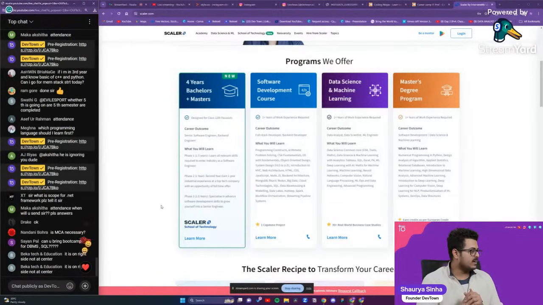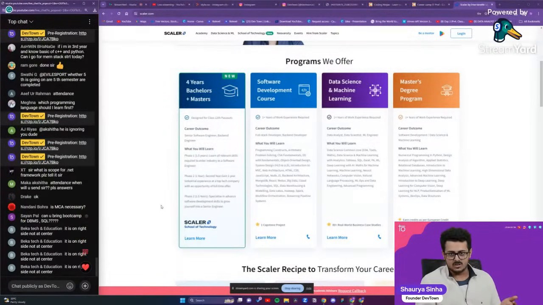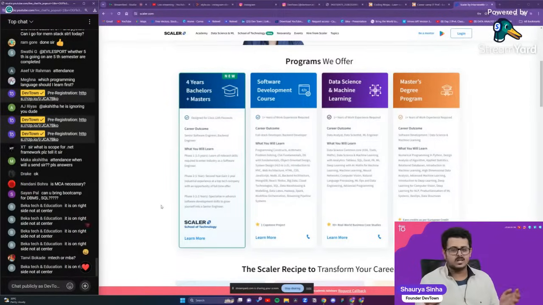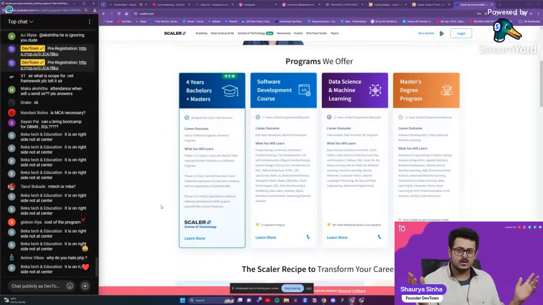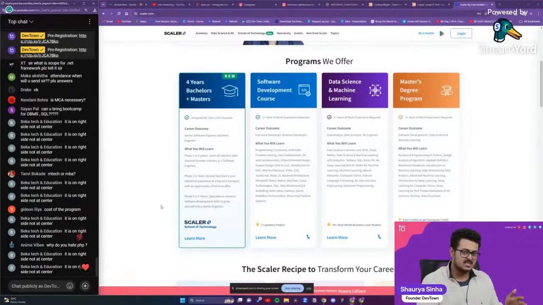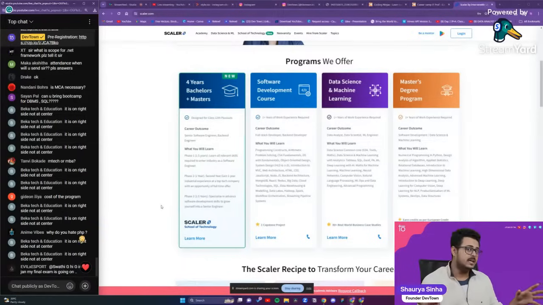Okay, what is the scope of .NET developers? Please tell. Right now, zero. If you get selected in a company, they won't be selecting you on the basis of .NET because there are millions of .NET developers out there. So freshers shouldn't be doing .NET. They should be focusing on MERN stack itself. Within the company, yes, many companies use .NET, so they might shift you into a .NET backend. Maybe, maybe not. But right now you shouldn't be learning it.